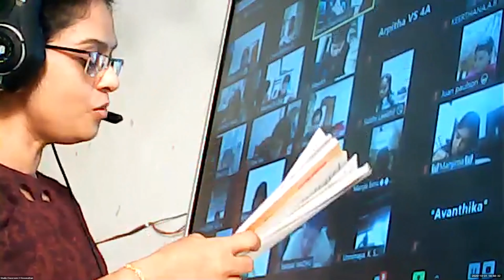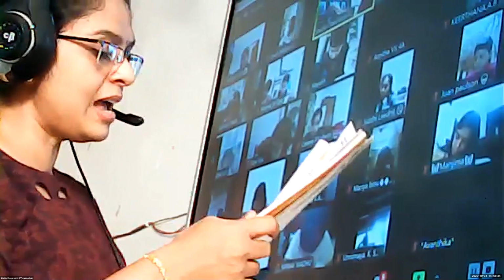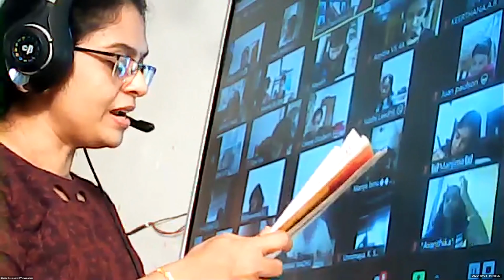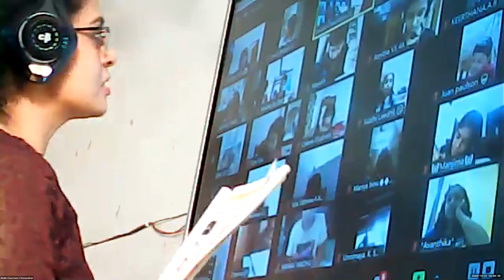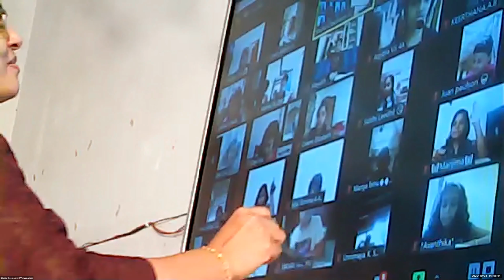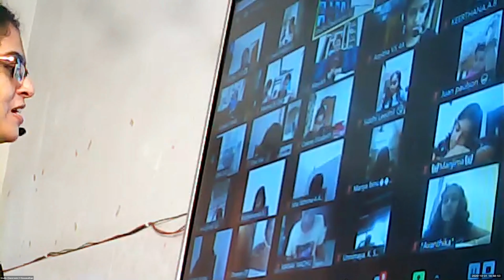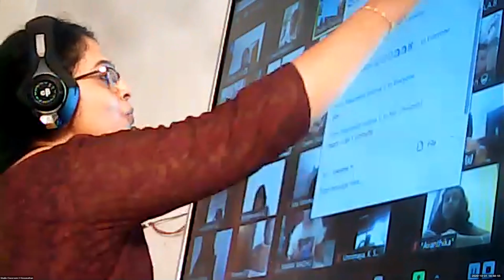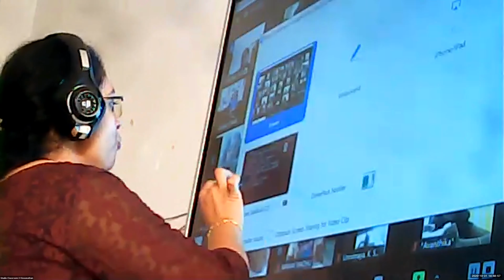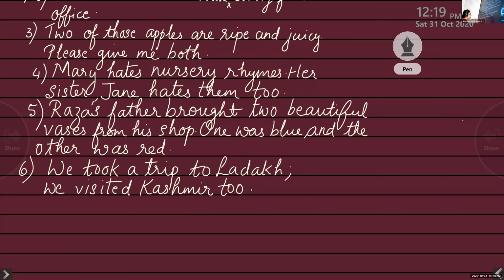And the second one is done with a camera, and it is 5 across. Who got the answer of that? Yes, Izan, what is it? Photography. Exactly, very good. Make sure you put the correct spelling, because even if one letter is missing, the entire crossword will go wrong. So the fifth one is photography.